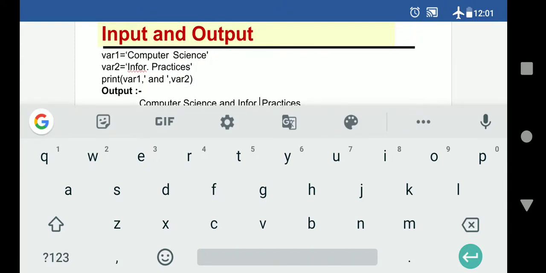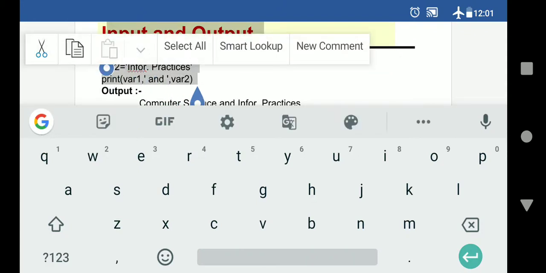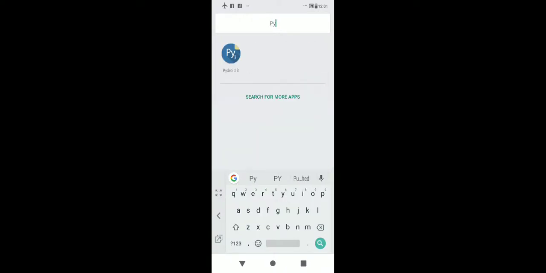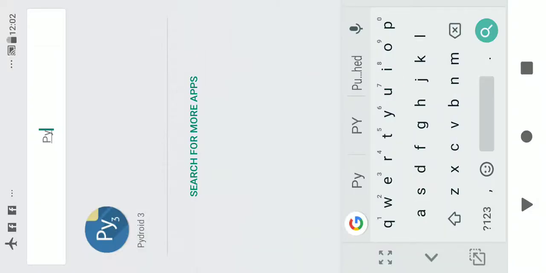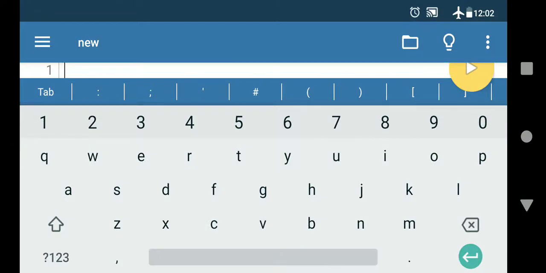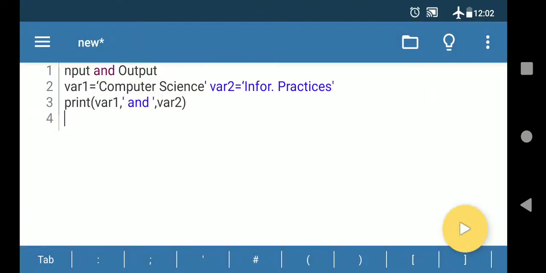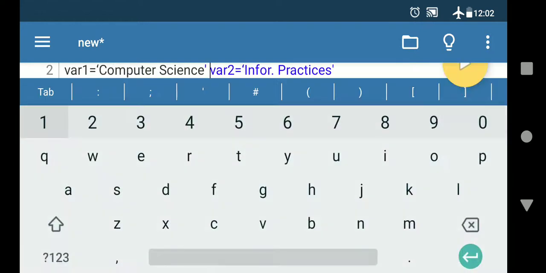You can also try the practical part here if you want to. I will copy it and paste it in Pythoride. Let me open the Pythoride app here. When I open the Pythoride app, I can paste it here. Now you can see the same thing I have copied, where1 and where2.